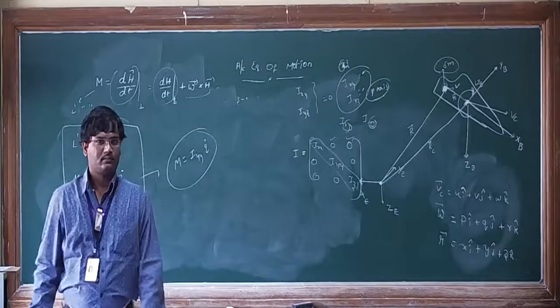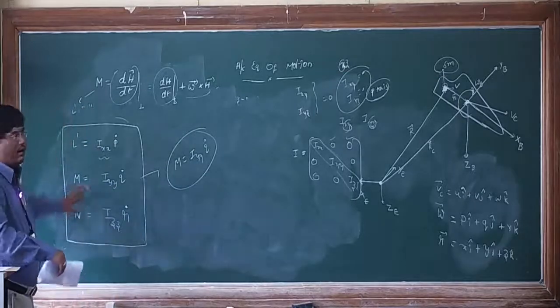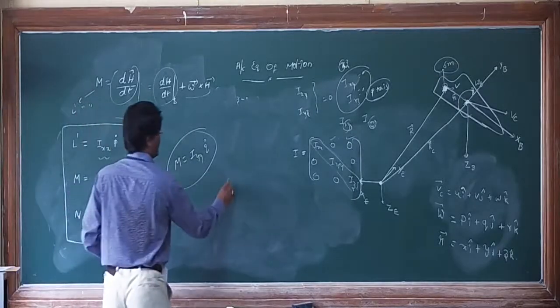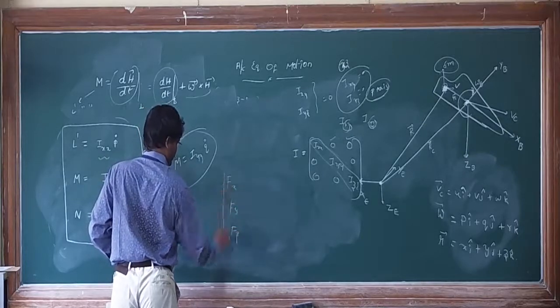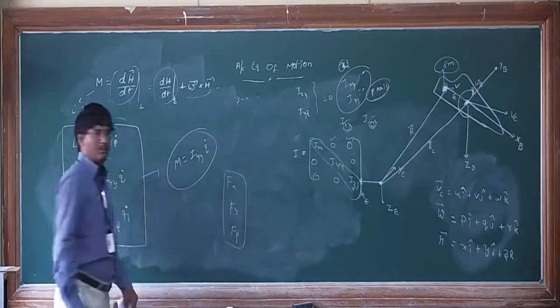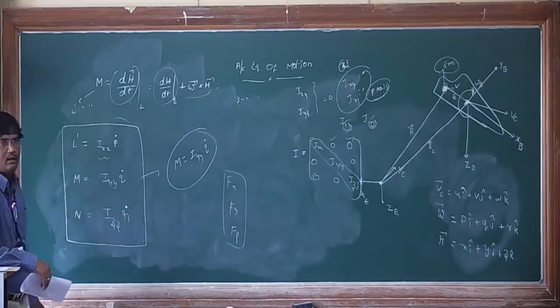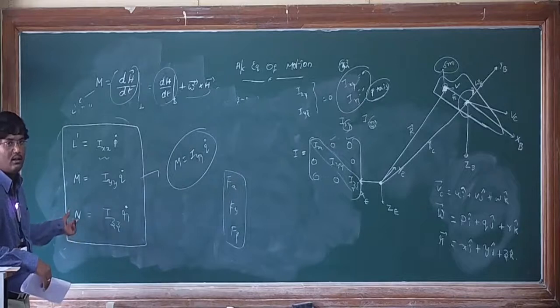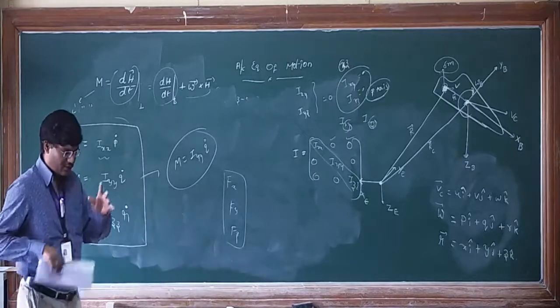Here we have L prime, M, N, and in the previous class we discussed Fx, Fy, Fz. These things we derived from our basic aircraft performance rules.